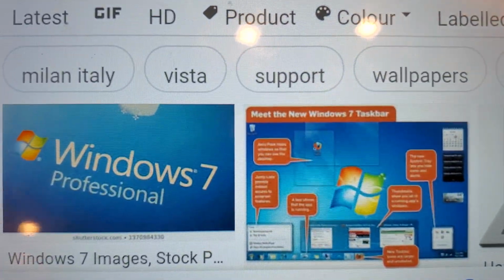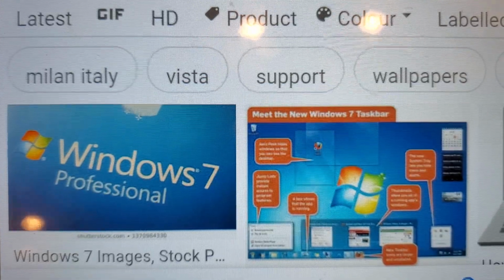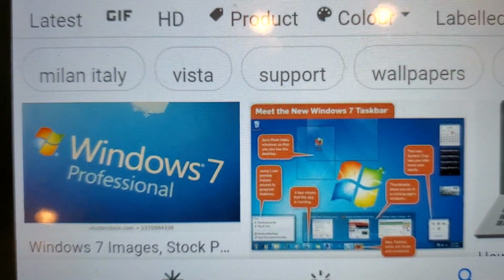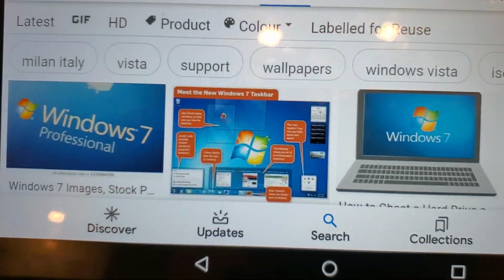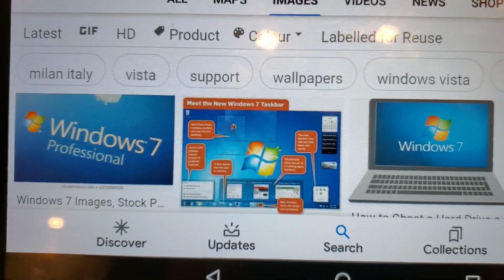As you can see on the screen, Windows 7. This video is made for Windows 7 and its features and more. So let us start. What is Windows 7?